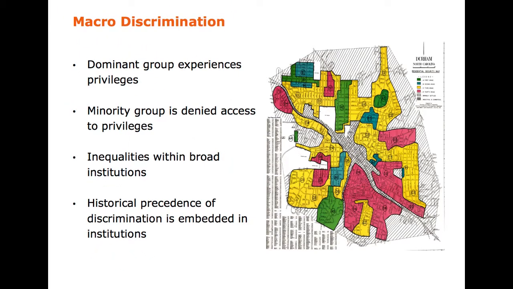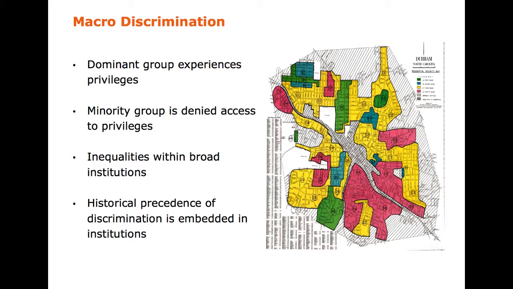Macro-discrimination, on the other hand, looks at how discrimination is built into the fabric of society. Macro-discrimination occurs through specific social institutions. For instance, education, such as the racial segregation that occurred in the 1950s, or employment, such as the use of networking to gain employment opportunities. The individual does not actually have to be conscious of being discriminatory because the social institution has patterns and practices that may be unexamined and unchallenged that lead to discriminatory outcomes.